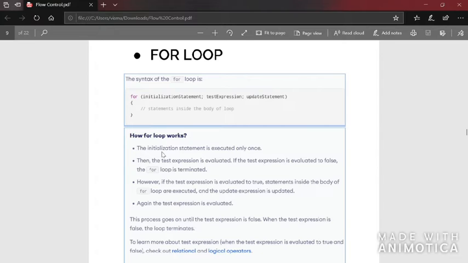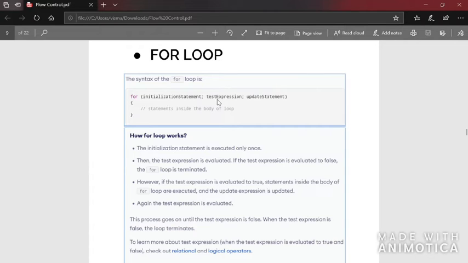For loop and while loop are entry controlled loops, whereas do while loop is an exit controlled loop. Now this is the syntax for the for loop: for, initialization statement, test expression, update statement. Initialization statement is the place where you initialize a variable. Once we see the example, you will understand why we need an initialization statement there.